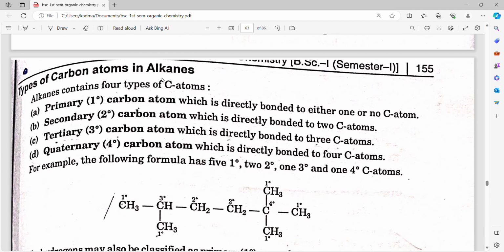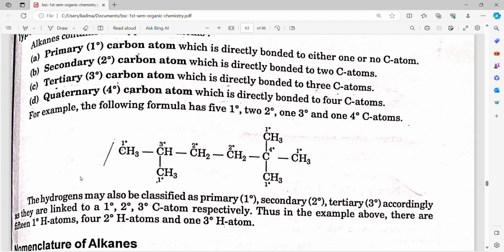Types of carbon atoms in alkanes. Alkanes contain four types of carbon atoms. Primary carbon atom, which is directly bonded to either one or no carbon atom. Secondary carbon atom, which is directly bonded to two carbon atoms. Tertiary carbon atom, which is directly bonded to three carbon atoms. Quaternary carbon atom, which is directly bonded to four carbon atoms. For example, the following formula has 5 1 degree, 2 2 degree, 1 3 degree and 1 4 degree carbon atoms.